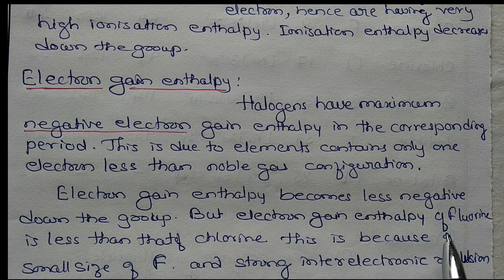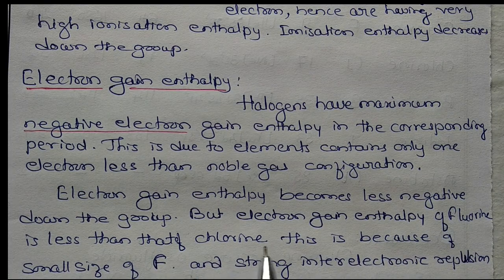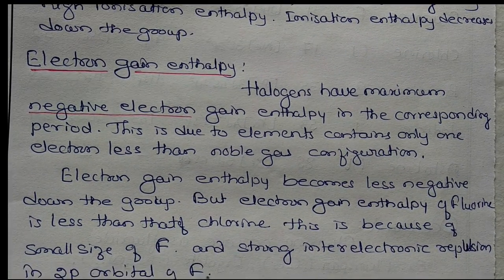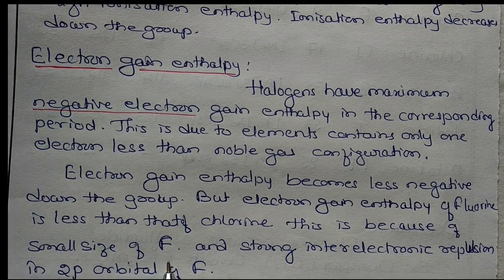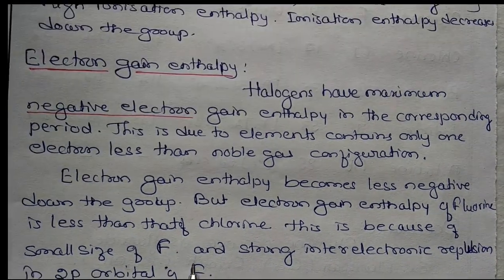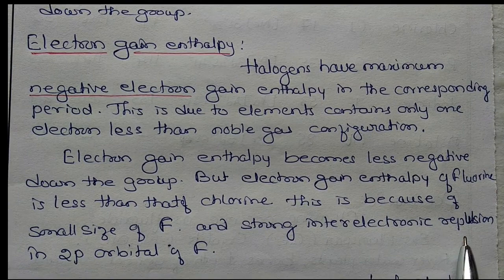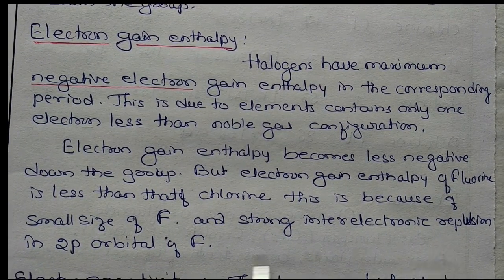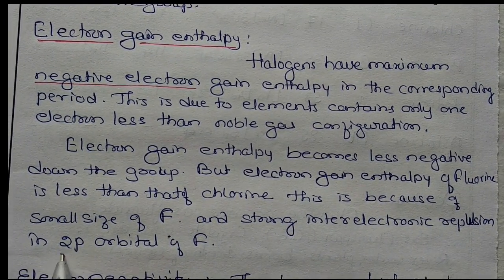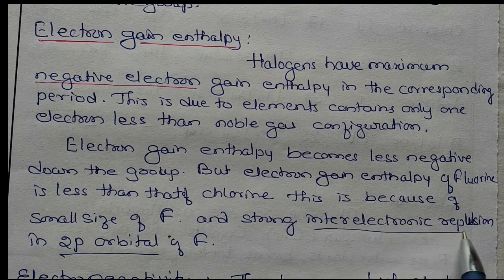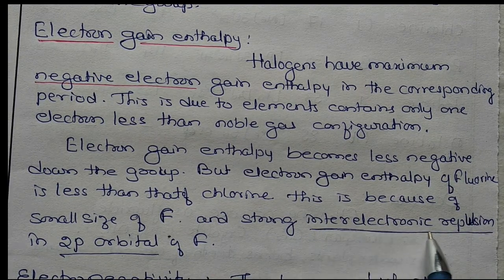But the electron gain enthalpy of fluorine is less than that of chlorine. This is because of the small size of fluorine and a strong inter-electronic repulsion in the 2p orbital. Because of this reason, there is a variation we can find.